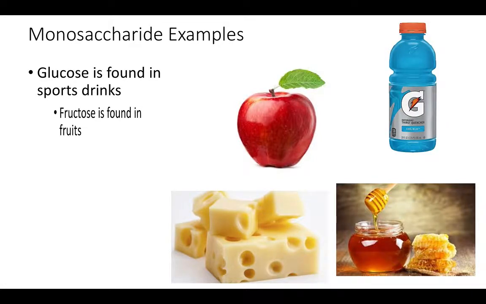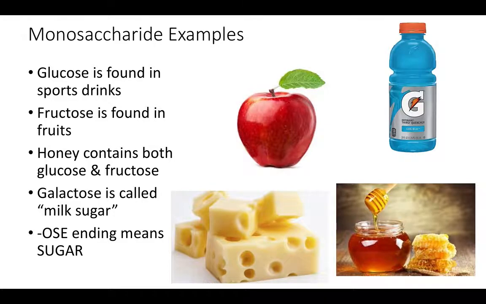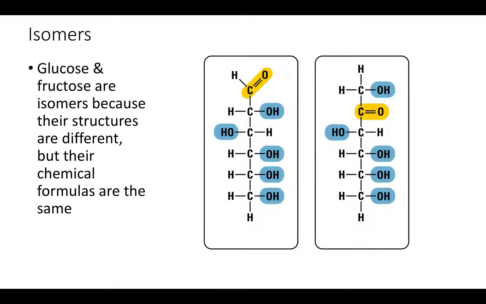Some examples, again, where they're found. Glucose is found in sports drinks like, for example, Gatorade. Fructose is found in fruits. Honey contains both glucose and fructose. And then galactose is called milk sugar, and you can find it in lots of different yummy cheeses, for example. The OSE ending stands for sugar. Okay. Isomers. Glucose and fructose are considered isomers because their structures are different, but their chemical formulas are the same.